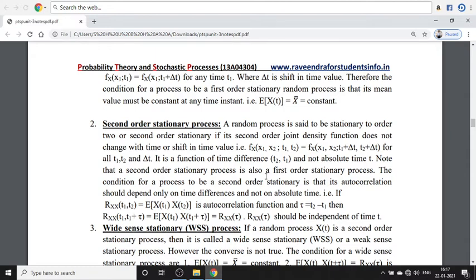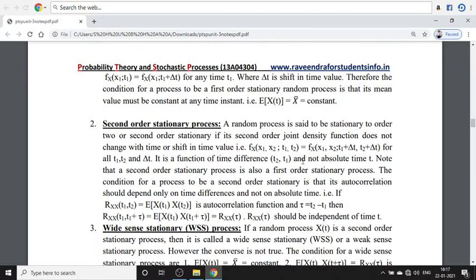In a second order stationary process, we choose two random variables, x1 and x2, at two time instants, t1 and t2. If there is a time shift in t1 and t2, and even with that shift the joint density function does not change, then it is called a second order stationary process.